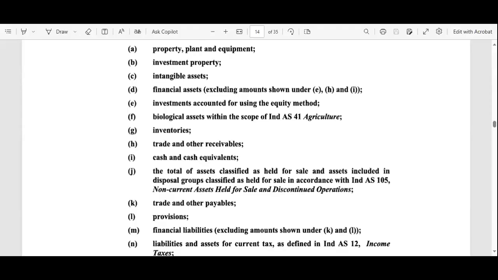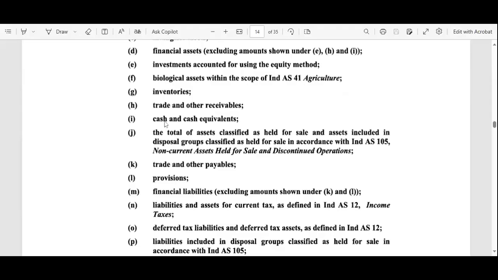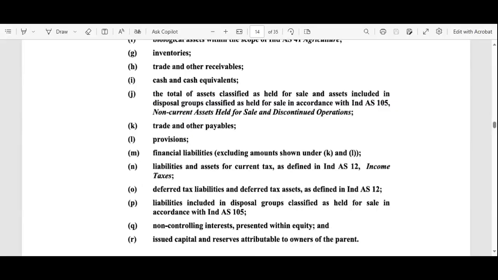Next one is the trade and the other receivables. That is the current assets. Okay, so what things you are going to receive within the 365 days. Next one is the cash and cash equivalents. That is the total of assets classified as held for sale. Assets included in the disposal groups classified as held for sale in accordance with the AS5. That is some of the assets that we classified as for sale. Okay, it may be any property that the company declares is for sale. That should be declared in your balance sheet.